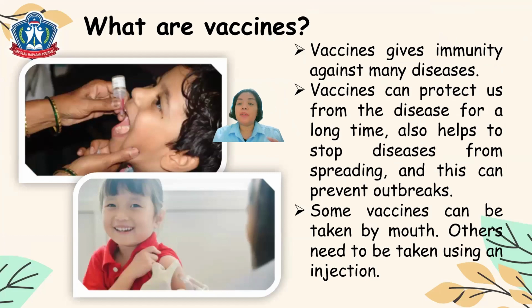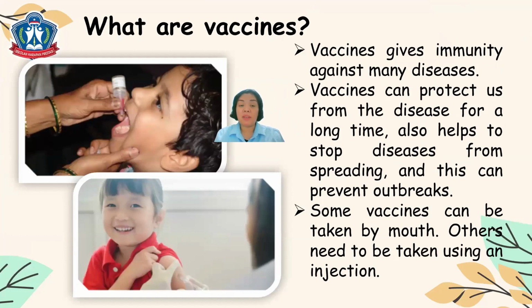Vaccines give immunity against many diseases. Vaccines can protect us from the disease for a long time. They also help to stop diseases from spreading, and this can prevent outbreaks. Remember outbreak? Some vaccines can be taken by mouth, others can be taken using an injection.